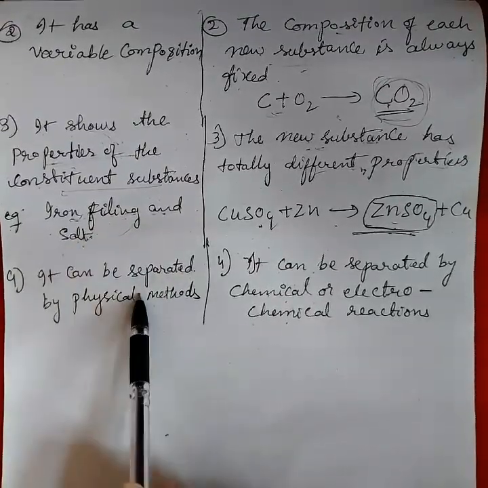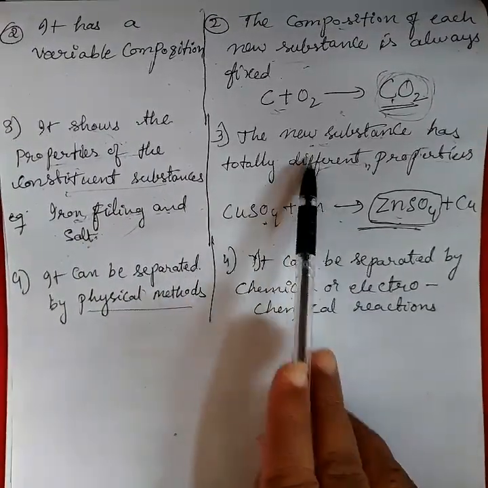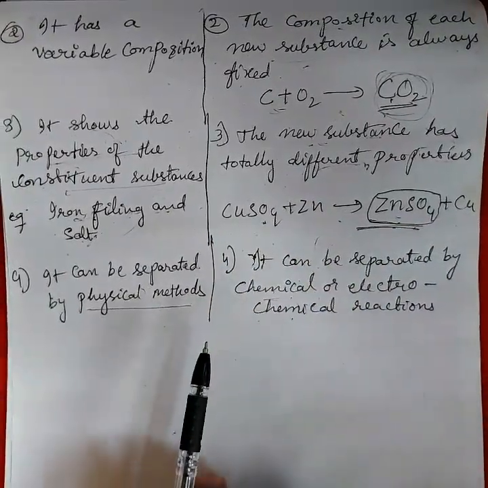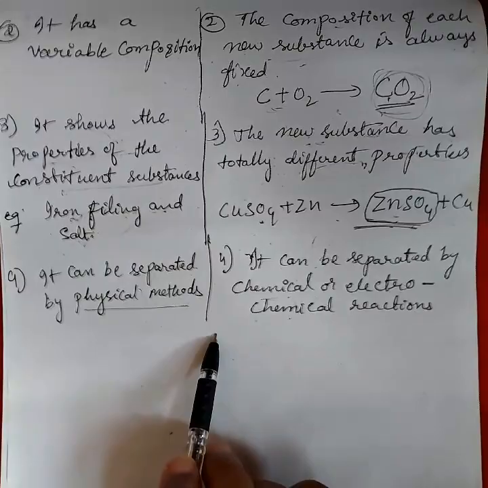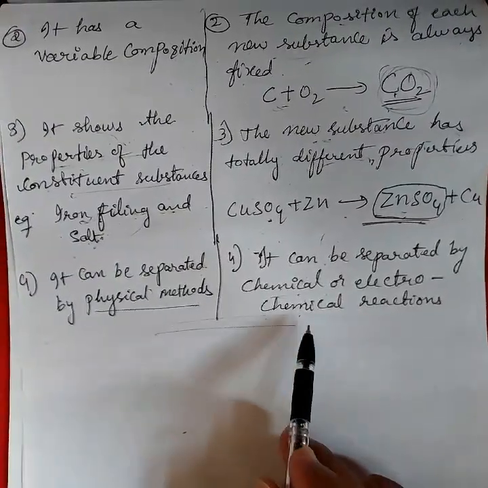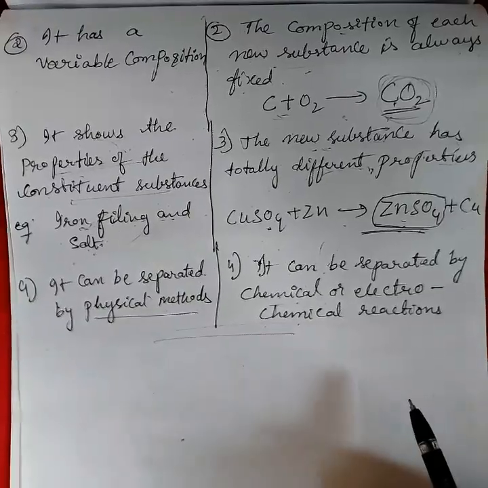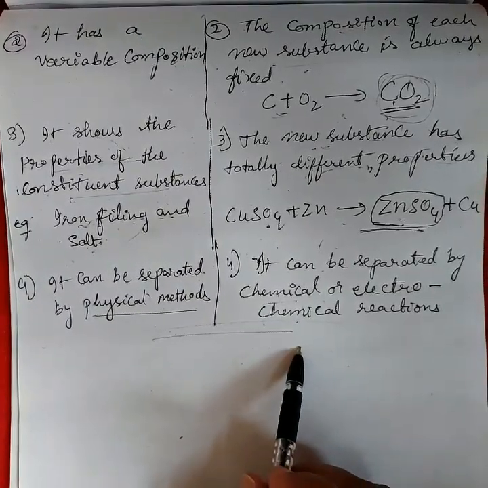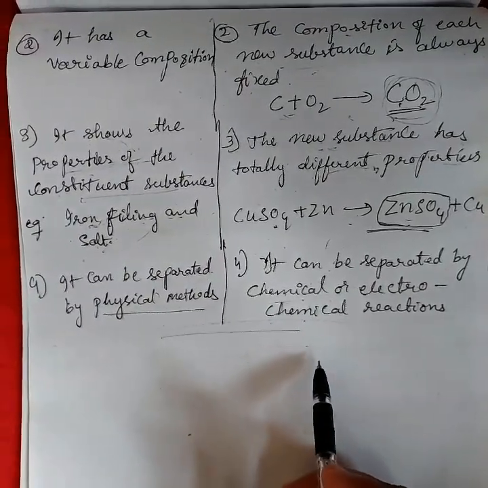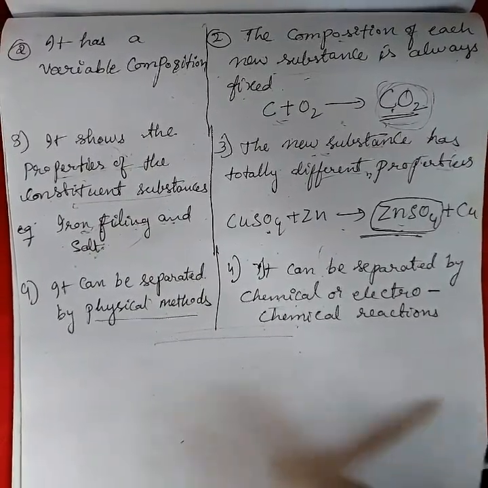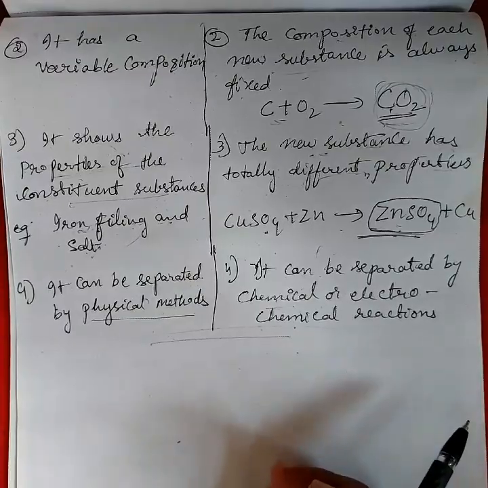By this we separate by physical methods, while compounds are separated by chemical processes or electrochemical reactions. This is the second chapter. Do the question answers and write all the notes in your registers. Next, we will discuss a new chapter later. Okay, thank you.